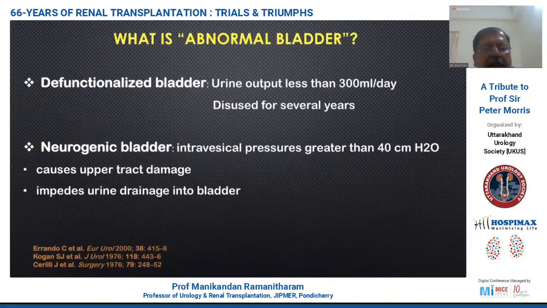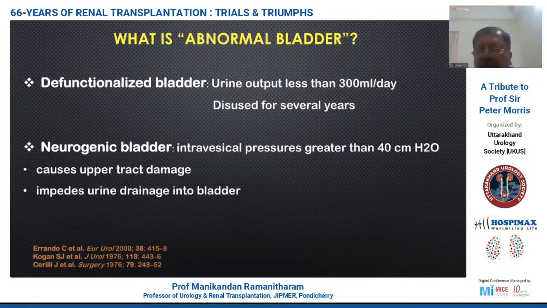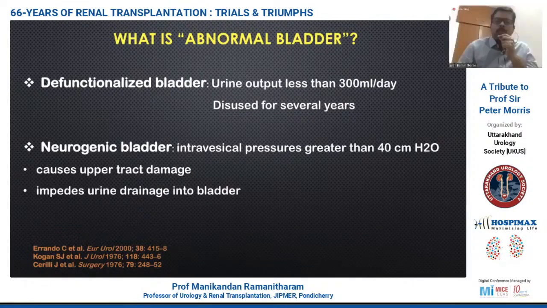So, what is an abnormal bladder? Basically, there are two important differentiations which we must look into. One is the defunctionalized bladder, where because of oliguria, in patients waiting for transplant, the bladder becomes defunctionalized. There is no particular definition for these, but Arando et al. have given a definition that urine output less than 3 ml per day and the bladder disused for several years constitutes what is called the defunctionalized bladder.